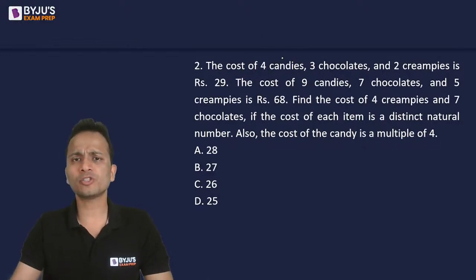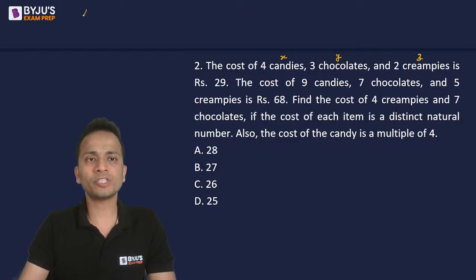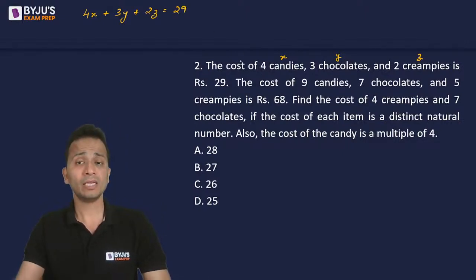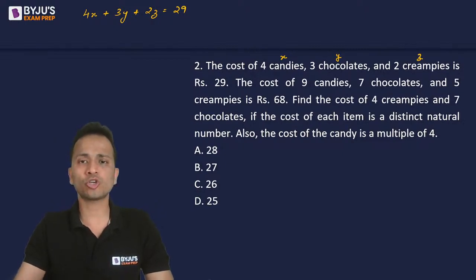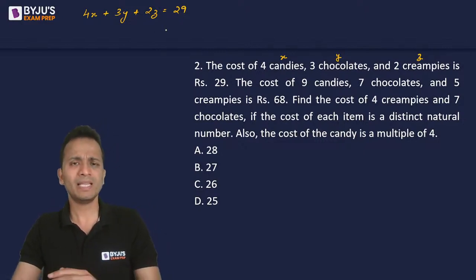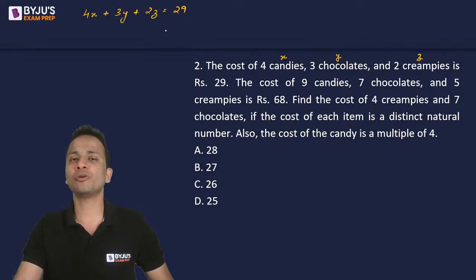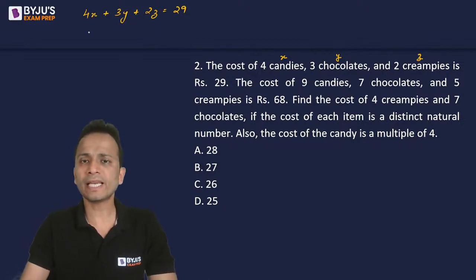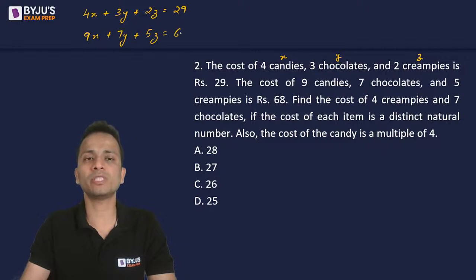So I'm making the equation. So I'll assume the cost of each candy as X, chocolate as Y, and cream pie as Z. Okay. So the first equation, 4X plus 3Y plus 2Z is equal to 29. Now, since X, Y, and Z are the cost of these articles, X, Y, and Z should be positive. Okay, they may or may not be integers, but they should be positive numbers. Okay. Second equation will be 9x plus 7y plus 5z is equal to 68.